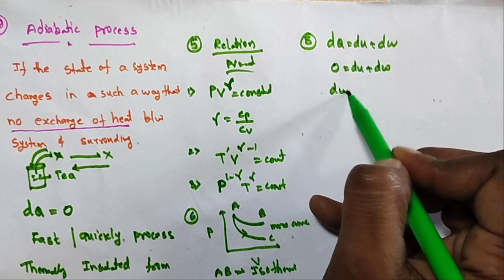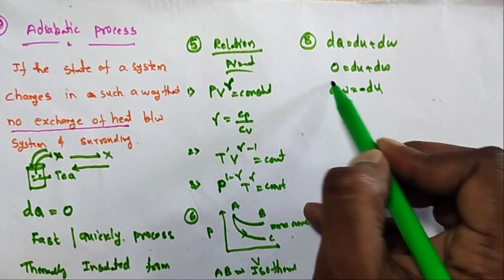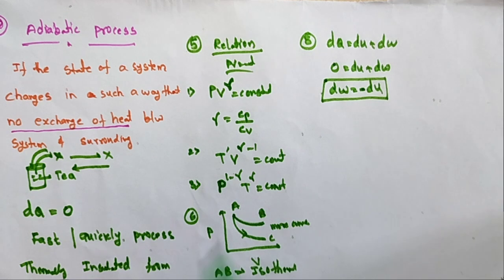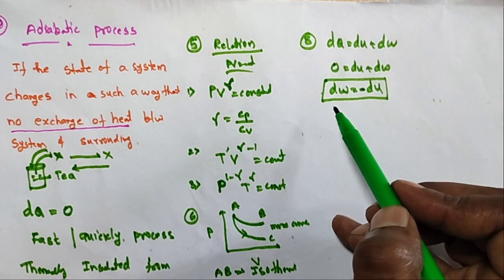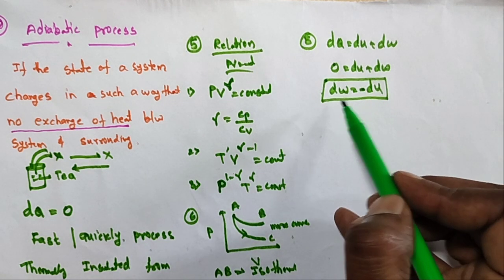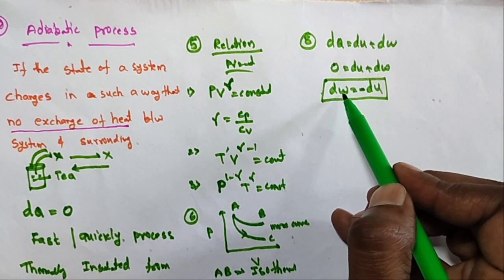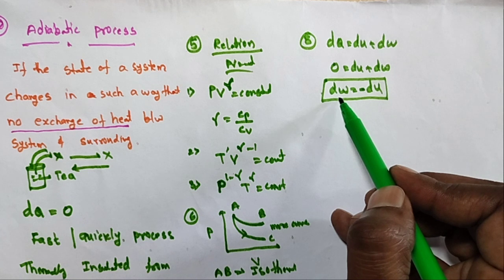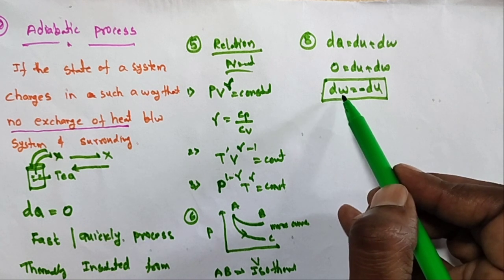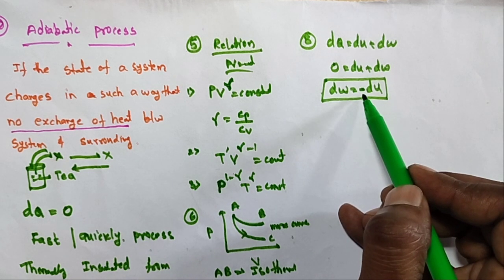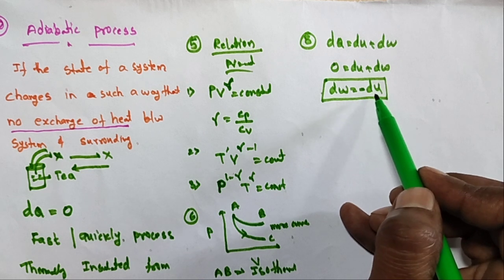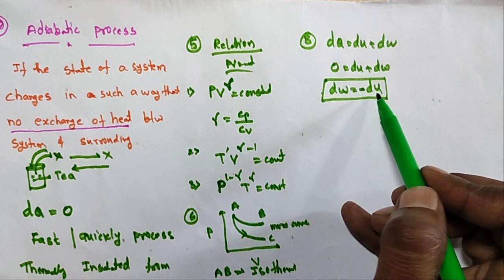So dw is equal to minus du, or du is equal to minus dw. That means in the adiabatic process, if the internal energy changes, the work is done in the negative form, or the work done in the adiabatic process is equal to the negative of the internal energy change.